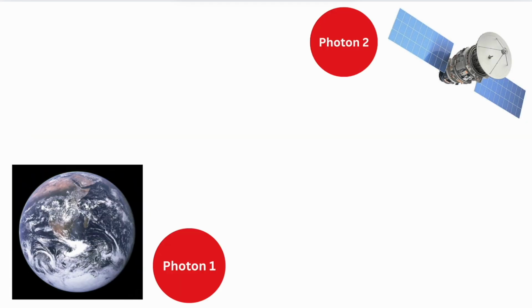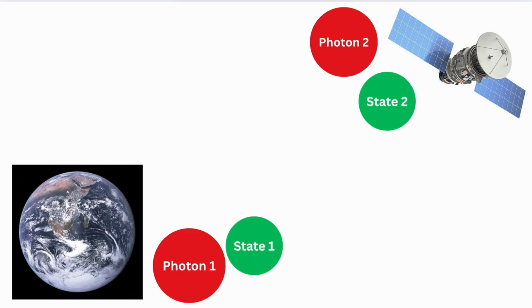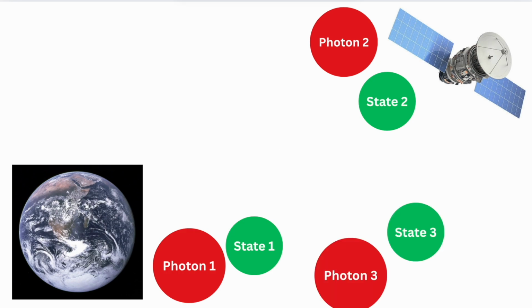We have both the photons, one on Earth and another on the satellite, and their respective states, but both of them are not entangled with one another. So, how do we teleport state 1's measurement, in this case a clockwise rotation, to state 2? Simple. We introduce another photon with its unknown state. Now you entangle this state with state 2 and state 1.